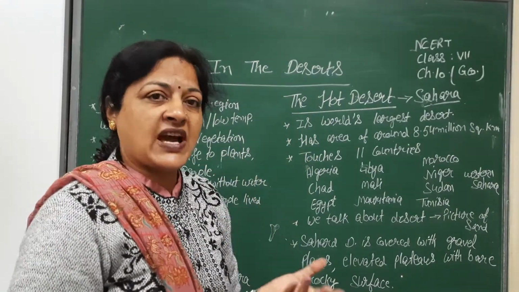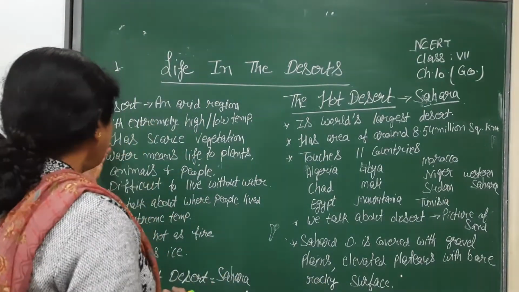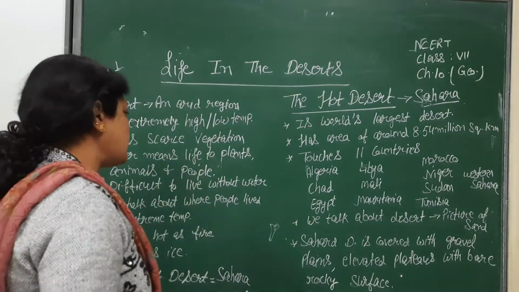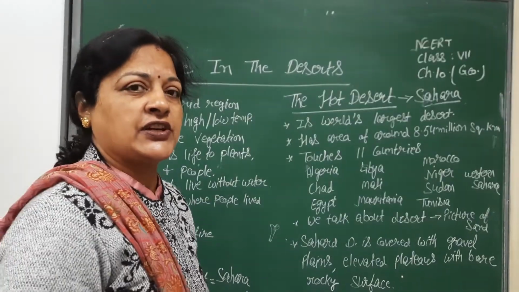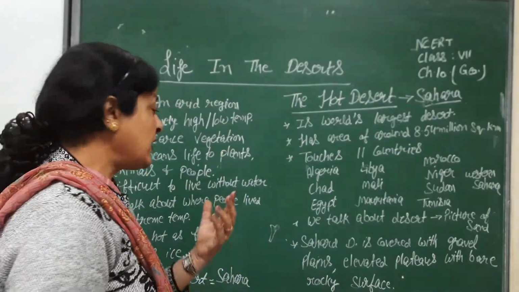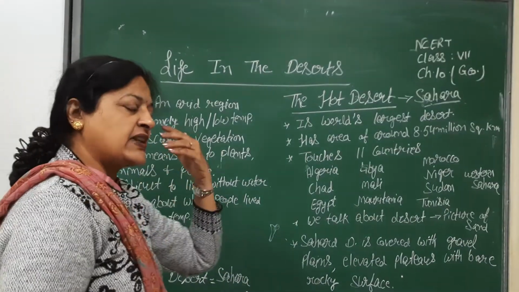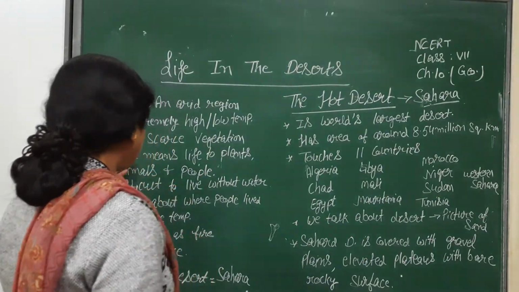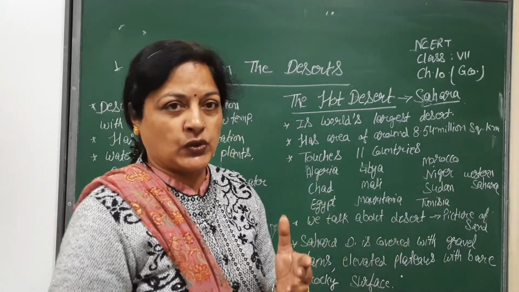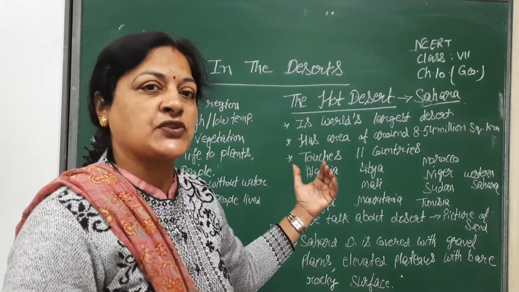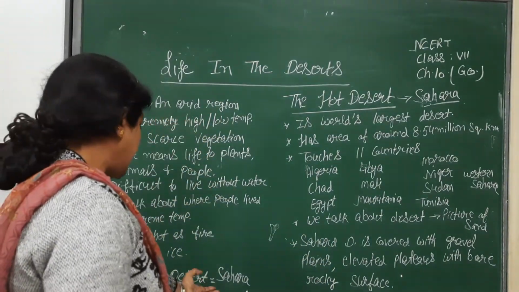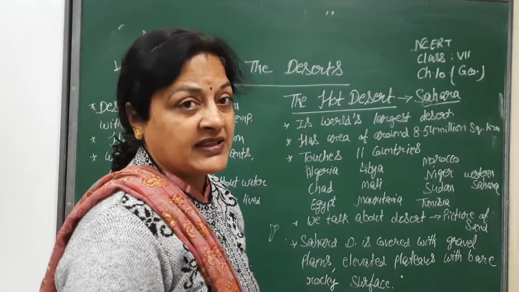In a desert, scarce vegetation is found. As we know, water means life to plants, animals and people. It is very difficult to live without water. Now we will talk about the people who live without much water, in extreme temperatures, very high and very low. We will be talking about two types of desert: one is the hot desert, the Sahara desert, and the other is the cold desert, the Ladakh desert.